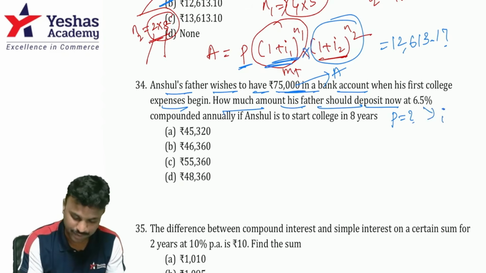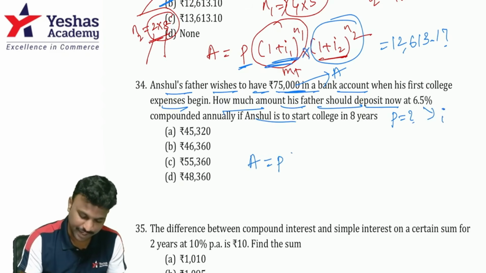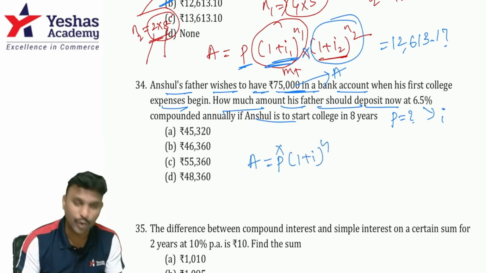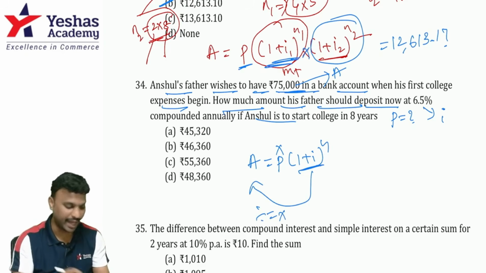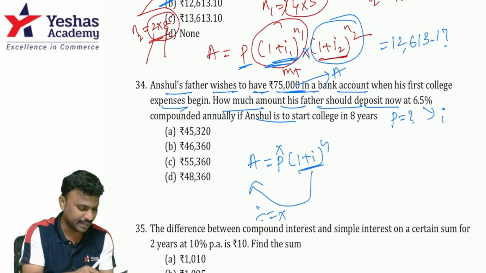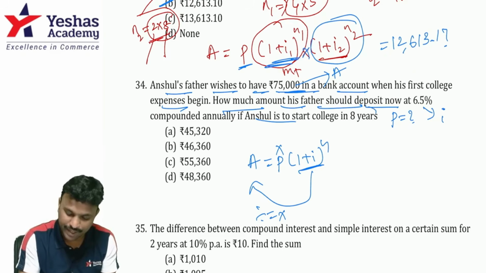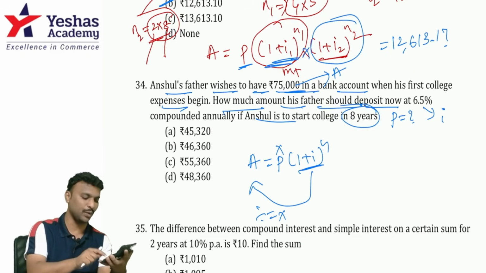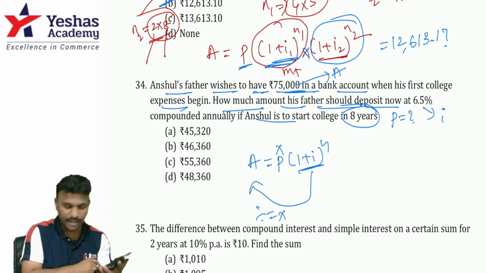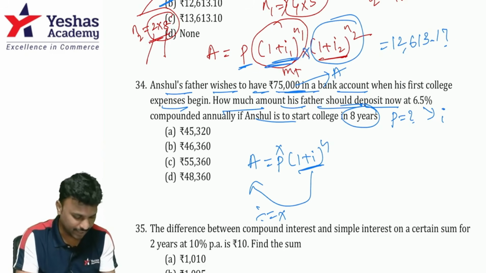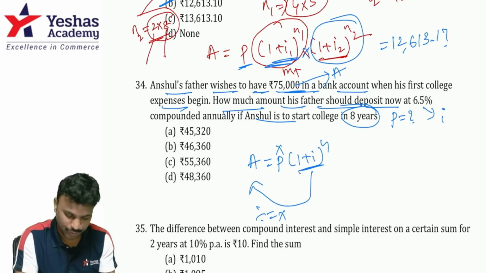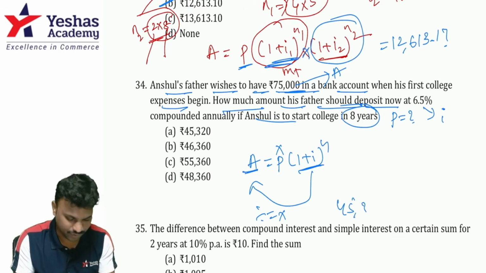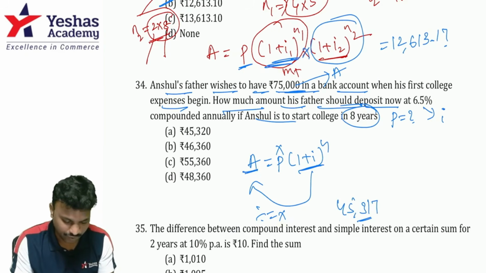I value is 6.5%. Now A is equal to P into (1 plus I) whole power n. The unknown over here is P. First of all, solve for (1 plus I) whole power n, then send it to the other side by pressing divide equal and into A. So first of all, 1 plus I, 1 plus 6.5 percentage, press into. How many years? 8 years means 7 times equal. 1, 2, 3, 4, 5, 6, 7. Done. Now transpose it to the other side. Divide equal, divide equal, divide equal into what is the A value? 75,000. That fetches you 45,317 and the nearest answer is 45,320.